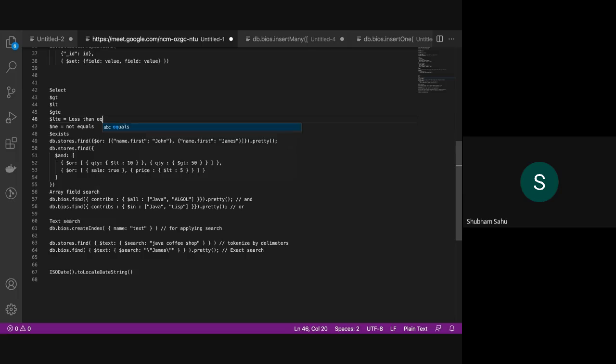Less than equals to, greater than. So these are all the options also available, which we can add in the filter object, the first object.